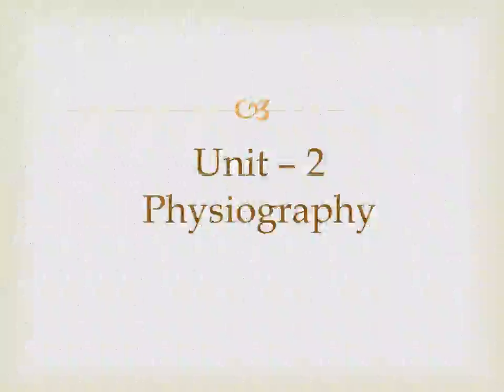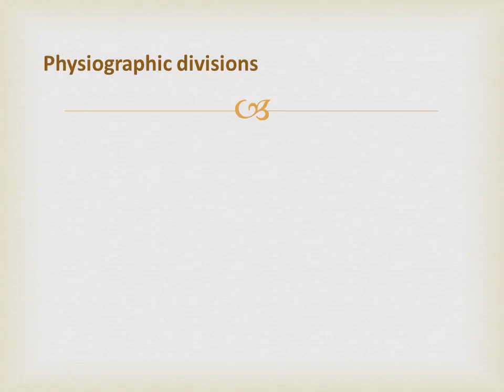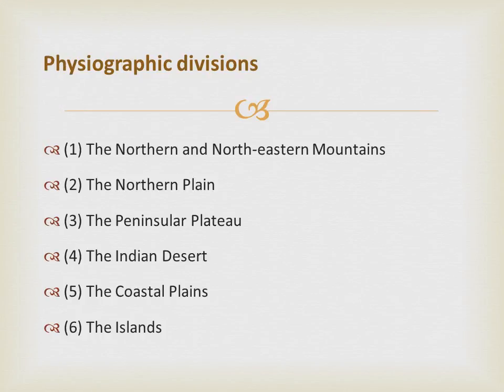Unit 2, Physiography of India. Based on these macro variations, India can be divided into the following physiographic divisions: the northern and northeastern mountains, the northern plain, the peninsular plateau, the Indian desert, the coastal plains, and the islands.